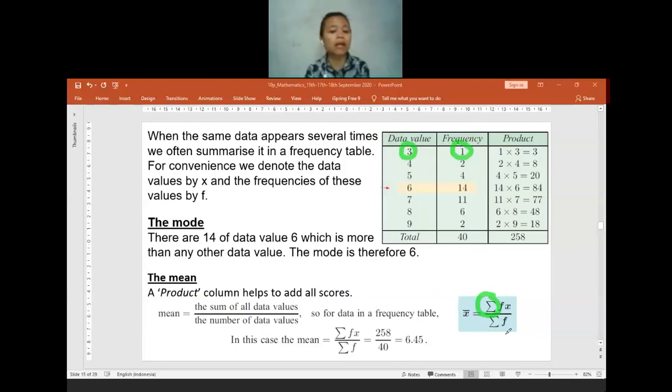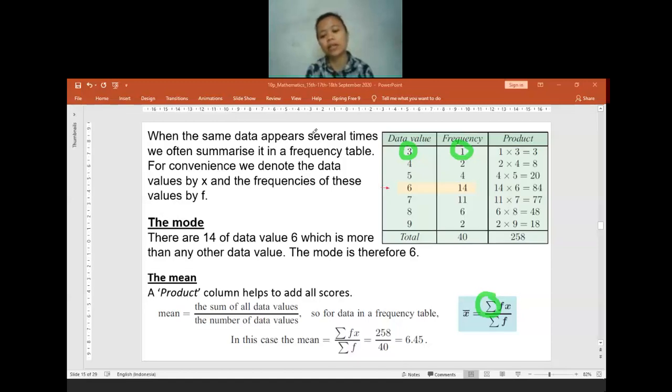So when it is sigma fx, you have to find the fx first. You have to multiply the value with each frequency first. After that, you can find the sum of fx. Like for number 3, the frequency is 1, so you have to find 3 times 1, which equals 3. And then for the second value, you have 4. The frequency is 2, so you do 2 times 4 and so on. So it will be equal to 8.